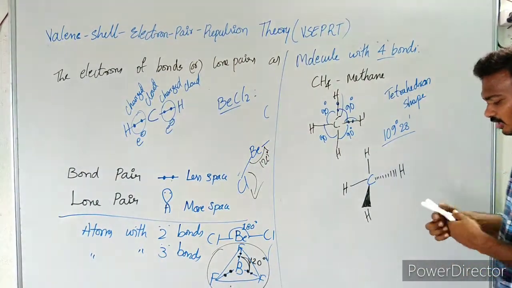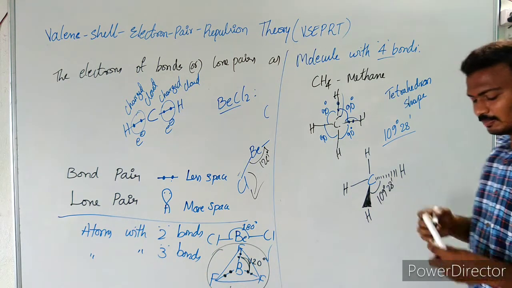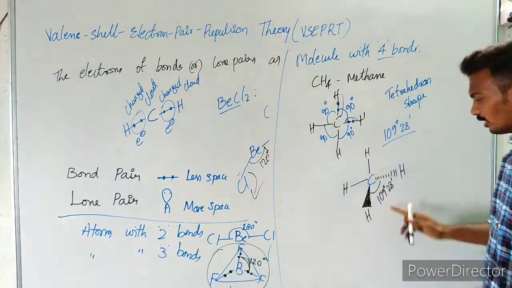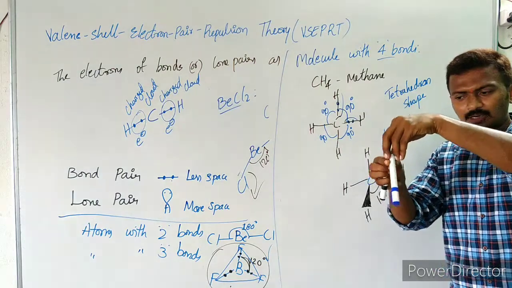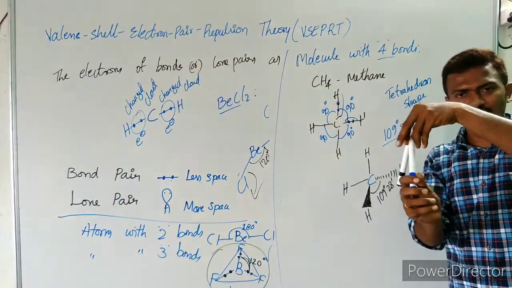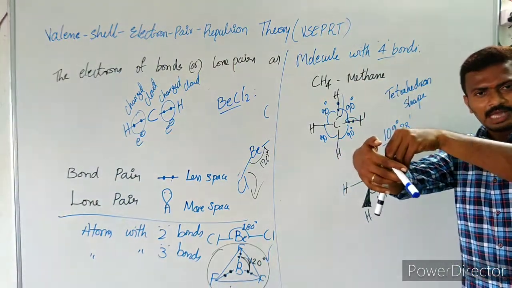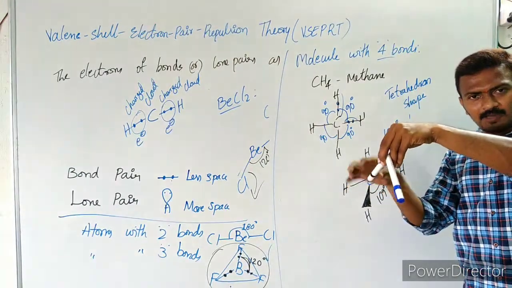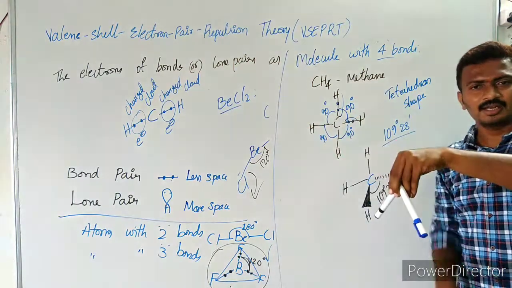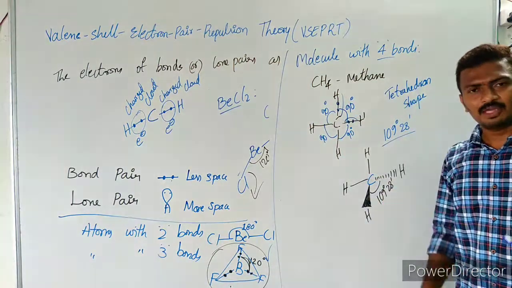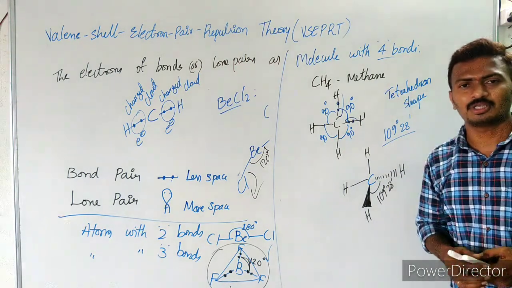So in this way, it is going to maintain a bond angle of 109 degrees 28 minutes in order to minimize the repulsion. So you can imagine now, this is not on the board like this. If you assume central carbon like this, one hydrogen is, see, if you take my hand as a plane, this is above the plane and this is below the plane, behind this plane, backward, and this is forward, and the remaining two hydrogens are in the same plane. So in this way, by arranging in a tetrahedron shape, this methane molecule is going to minimize its repulsions,